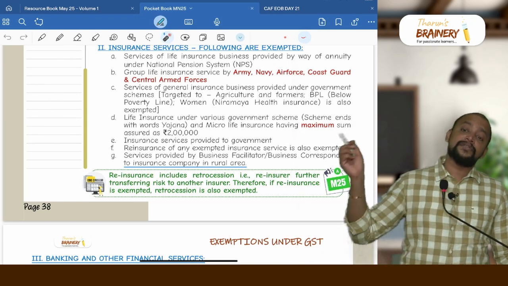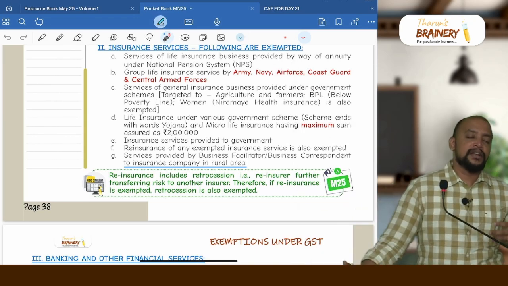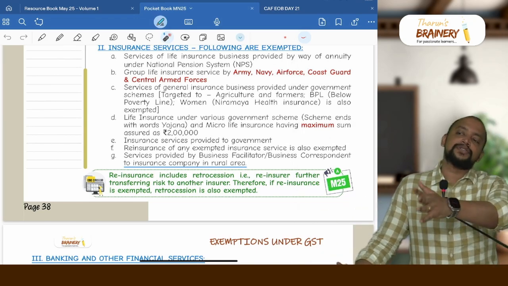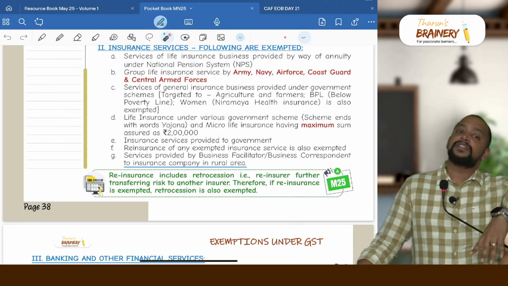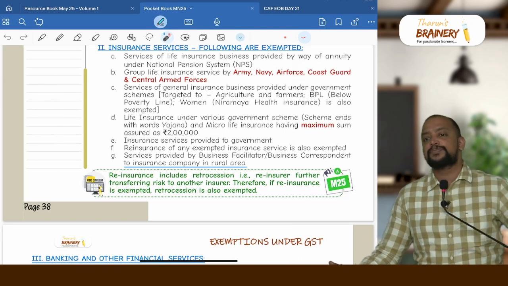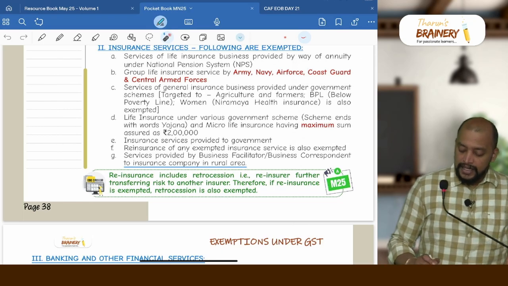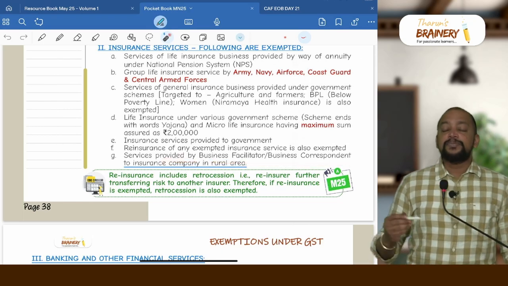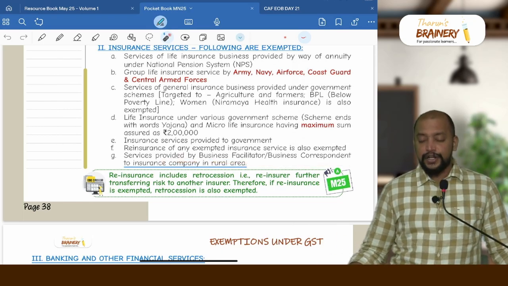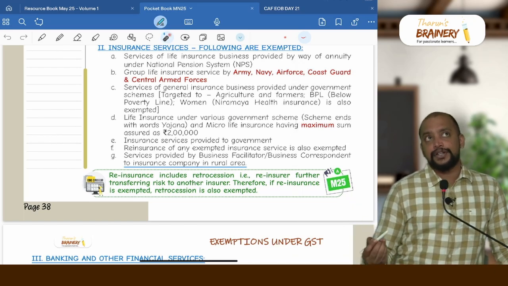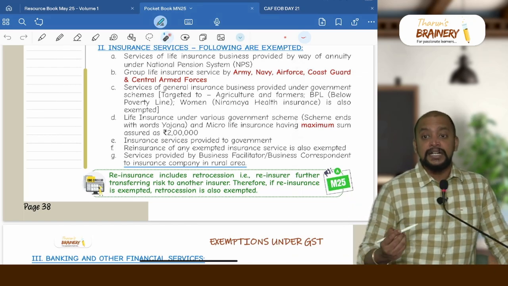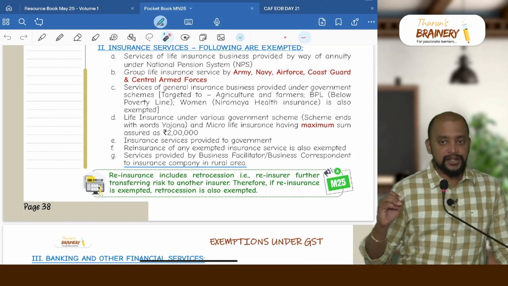Then reinsurance of any exempted insurance is also exempted. If there is an insurance company which is providing the insurance service to government, that insurance is exempted. Now that insurance company takes reinsurance from another insurance company, that reinsurance premium is also exempted. Then services provided by business facilitator or business correspondent to insurance company in rural area, like in banking, even for insurance also business facilitator or correspondent earning commission from rural area branch is exempted.